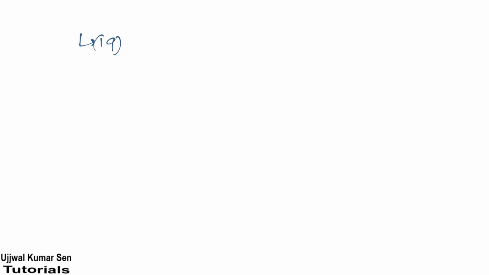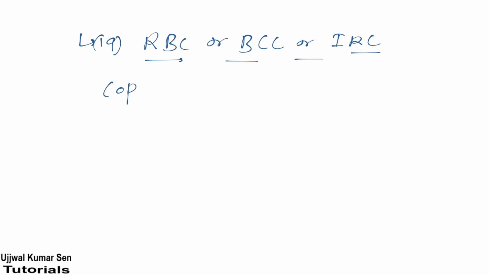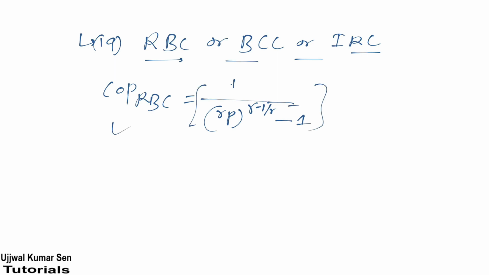Now we'll talk about what? Next one, 18, 19. Reversed Brayton cycle, or you can say Bell-Coleman cycle, or you can say ideal refrigeration cycle, right? Okay, now let's talk about COP. COP of reverse Brayton cycle is equal to 1 divided by (RP to the power (gamma minus 1) by gamma, minus 1), right? So this is the formula for COP of reversed Brayton cycle.